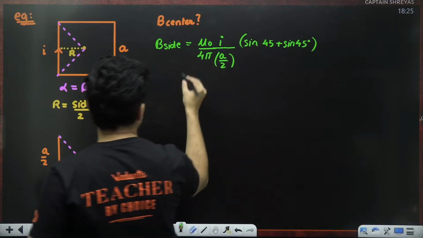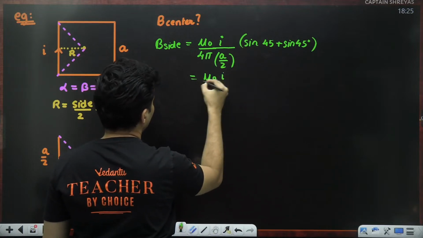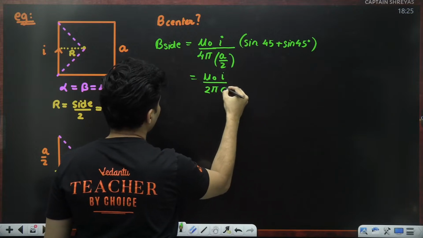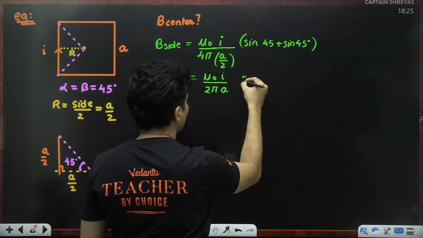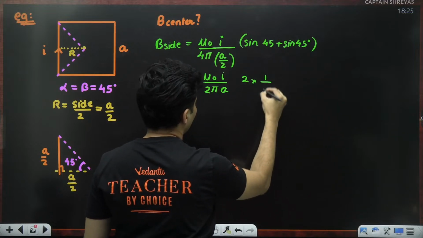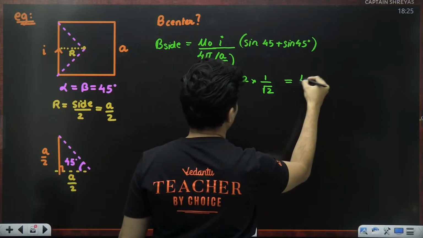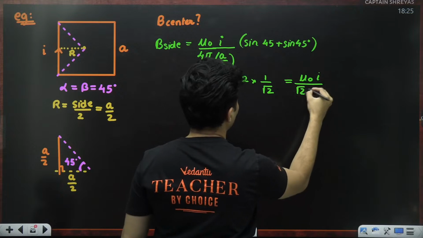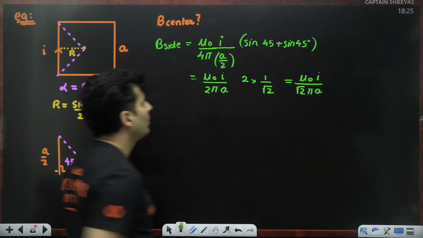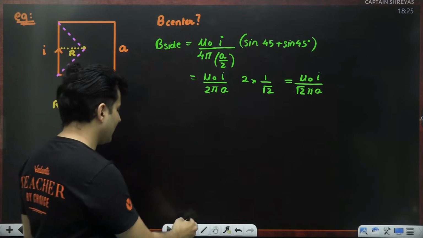Correct? So let's simplify this now. 2 and 4 cancel, so it will become mu naught I divided by 2 pi A. Sine 45 is 1 by root 2, so 2 times 1 by root 2, the 2 cancels, so I am just left with mu naught I divided by root 2 pi A. That is the field due to one of the sides.